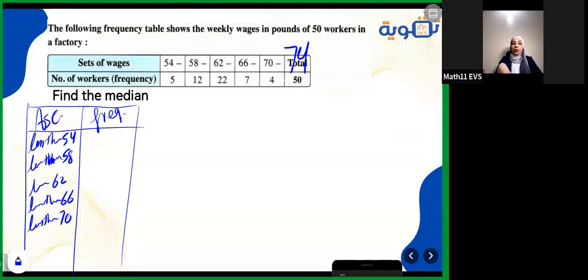Why 74? Because I noticed each time I add 4, I add 4, I add 4, so the next one will be 74. We write it here as less than 74.